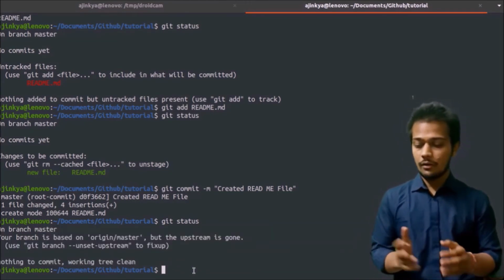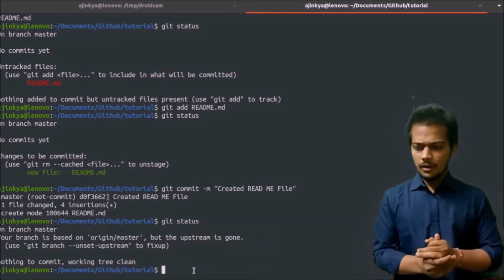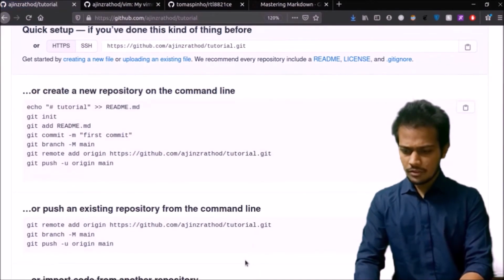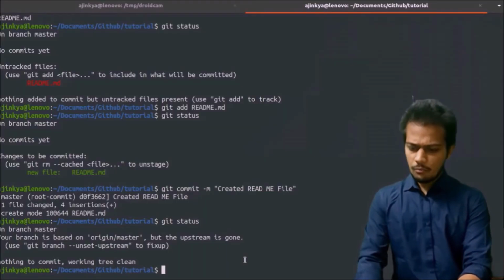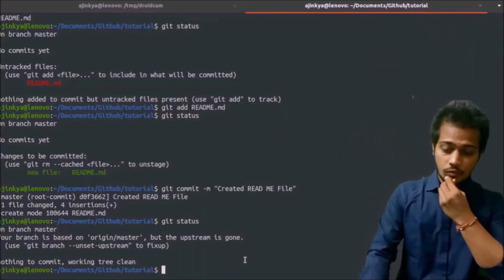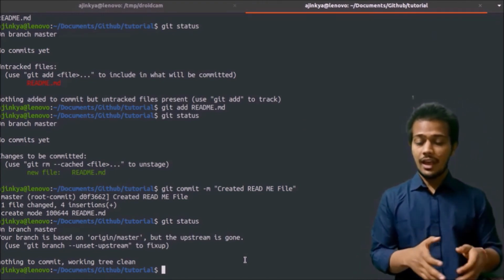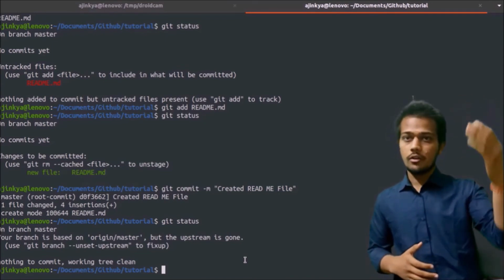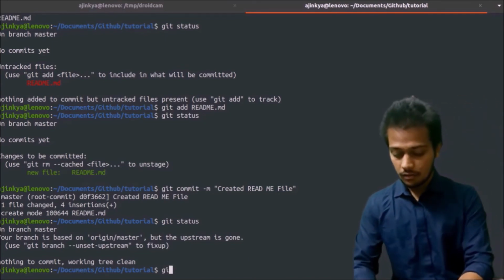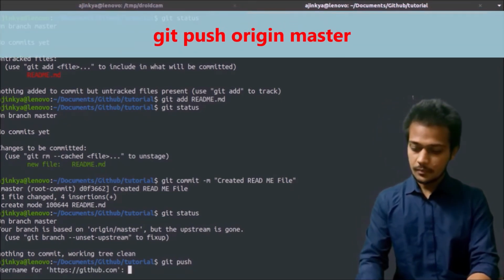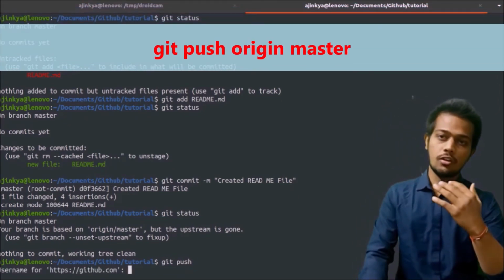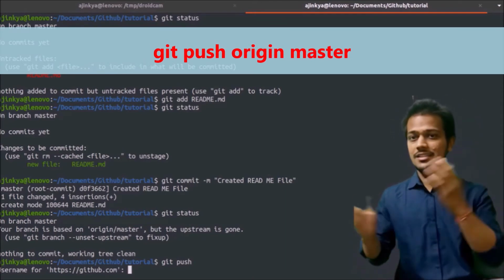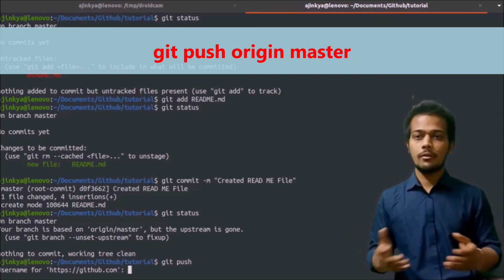So whatever job we had to do, we have done. But when we go over here and refresh the page, we see, oh, we got nothing, but we just committed. What happened? We have committed the file and added the file on our local system, but we have not pushed it to the server. So we have to write one more line, that is git push. And now it will ask for the username, because no one else can push the code. And if someone else edits your code, the code you have written could be completely lost.